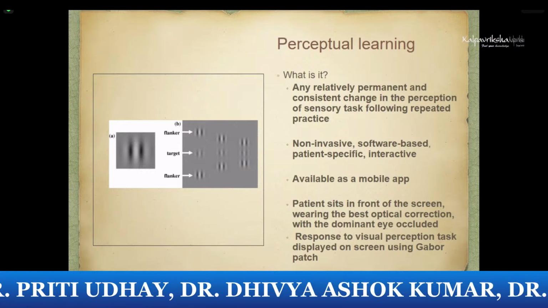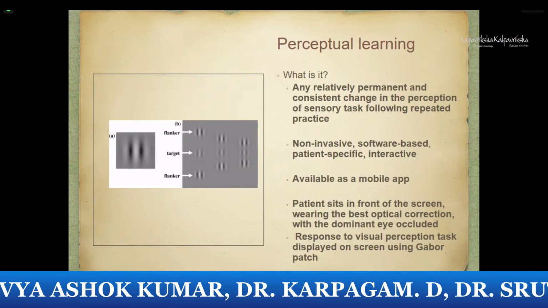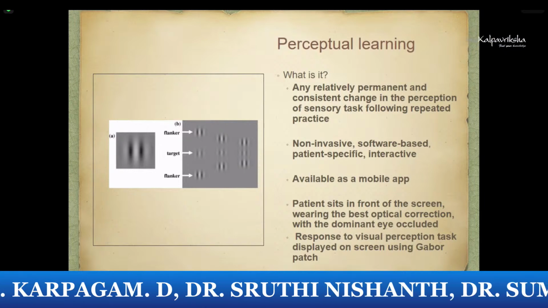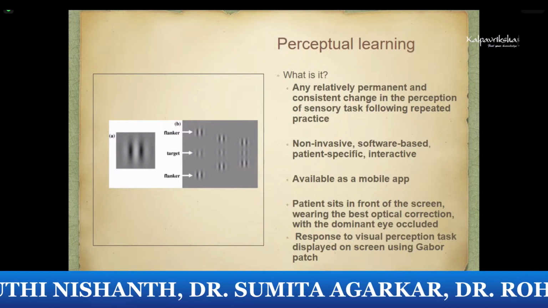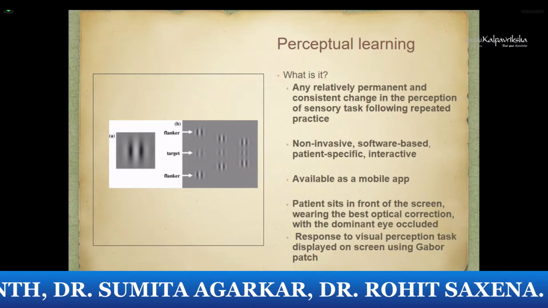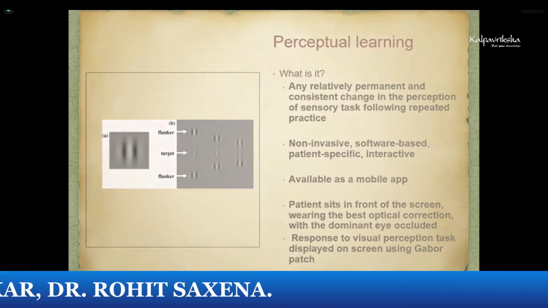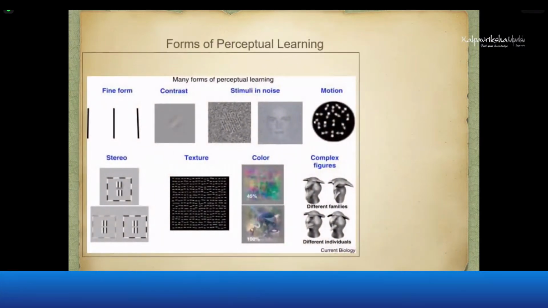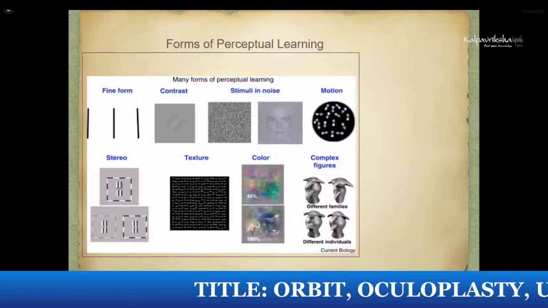And when you do the task repeatedly, it not only improves the visual acuity, but also improves other functions like contrast sensitivity or motion perception. Again, it has not proved completely superior to patching, but can help sometimes in older children or in adult amblyopes. So, perceptual learning can be of several kinds: fine form, contrast, noise, motion. So you can train the eyes in these kinds of visual tasks.